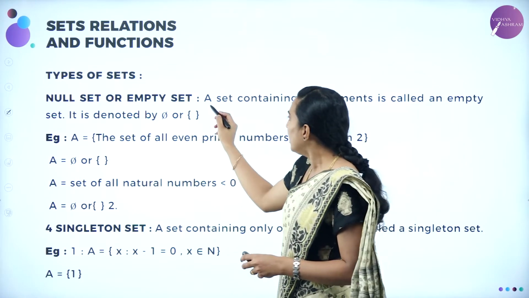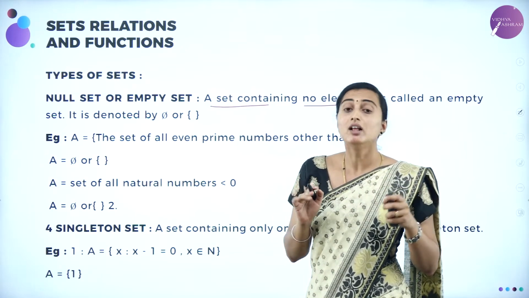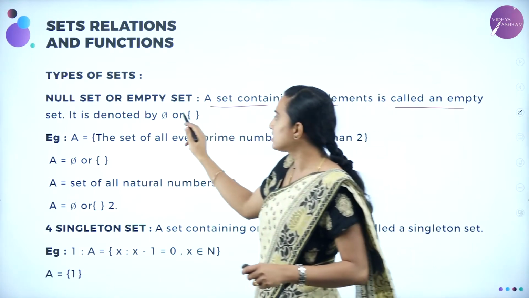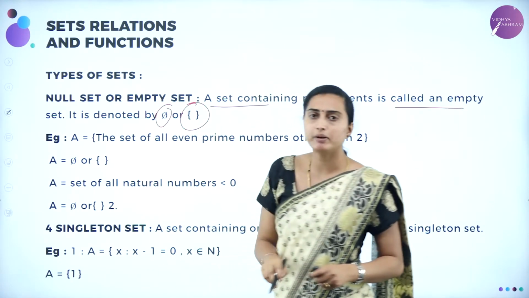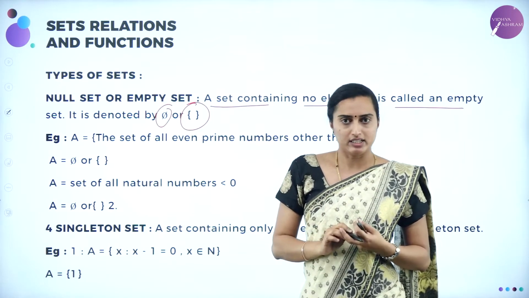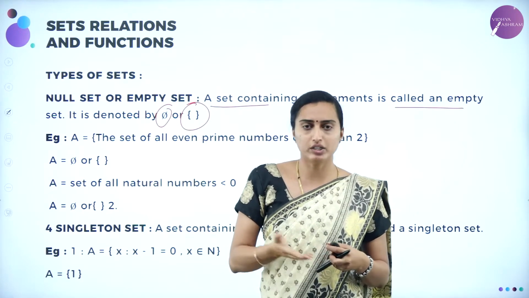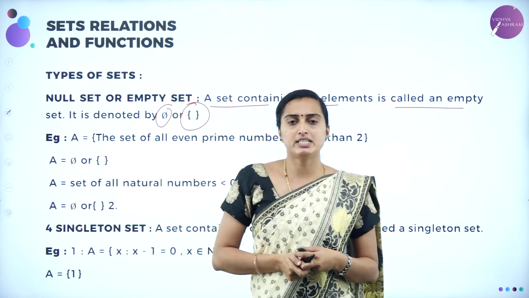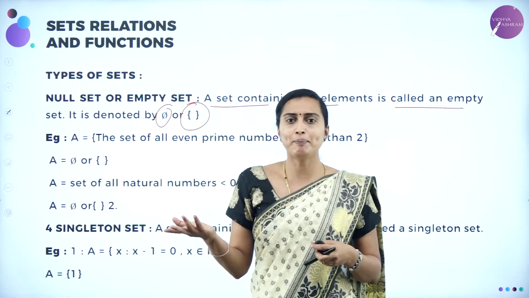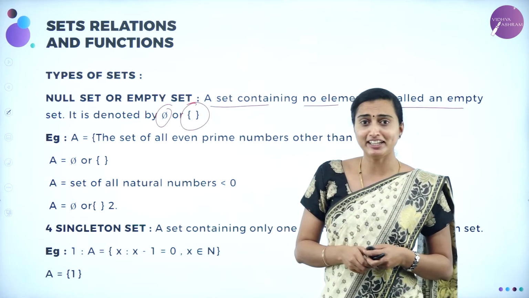So here, a set containing no element at all. There is no element inside the set. How are you going to represent it? You represent the set as phi, or you write it in flower brackets. That is the symbol. You write it as the empty set or the null set. Okay, for example, in 2021, the President of India was a woman. It cannot be, no. So it is a empty set. You can take it as an example.